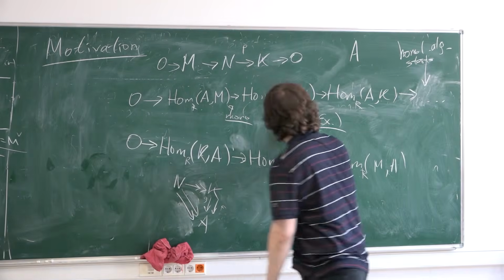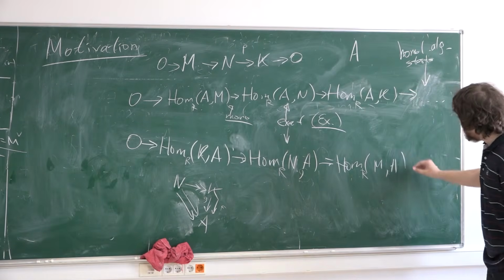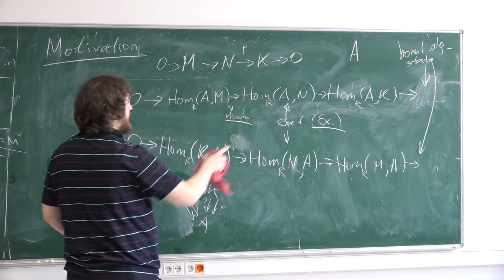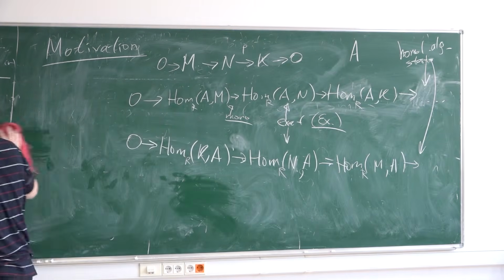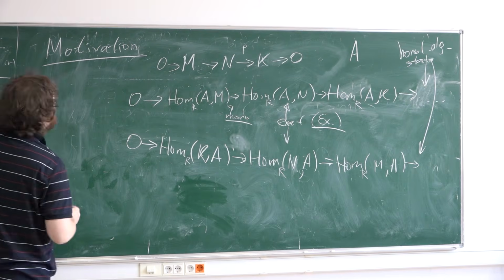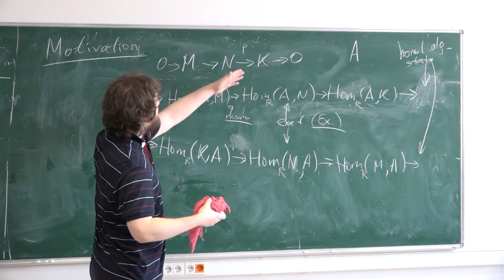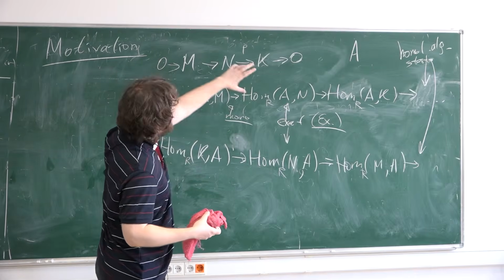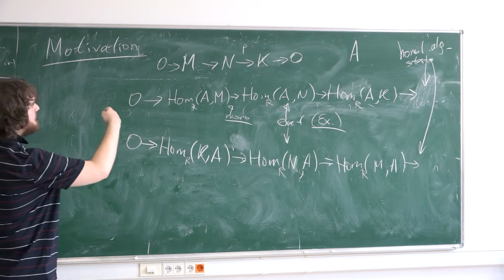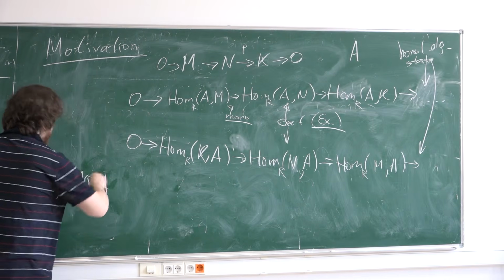And also this sequence is exact in this place. Here it is not exact, so homological algebra starts here too. In fact, it is the same homological algebra. And for the tensor product also. Here I consider A as a module. If this is a left module, then A is a right module, or vice versa. And I can consider the tensor product with A.